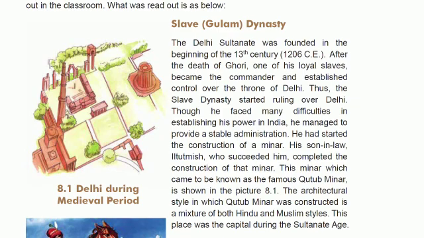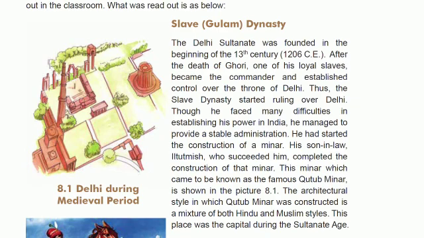The Delhi Sultanate was founded in the beginning of the 13th century after the death of Muhammad Gori. One of his loyal slaves became the commander and established control over the throne of Delhi. That one of the slaves, who is that? That is Qutbuddin Aibak.